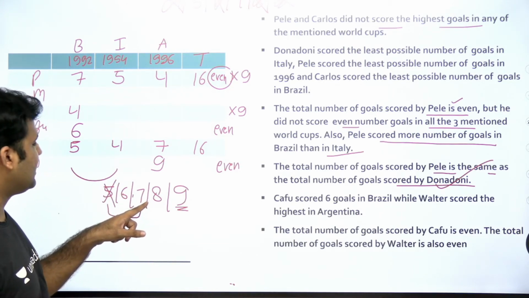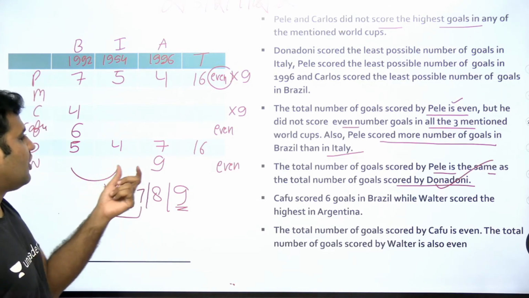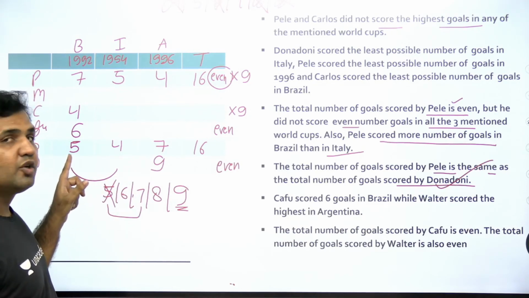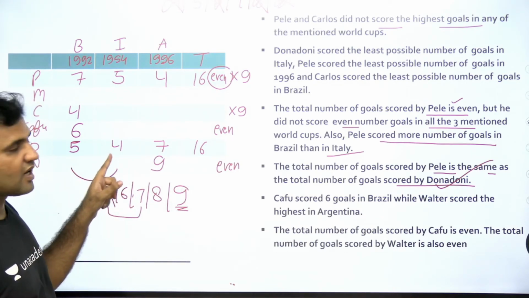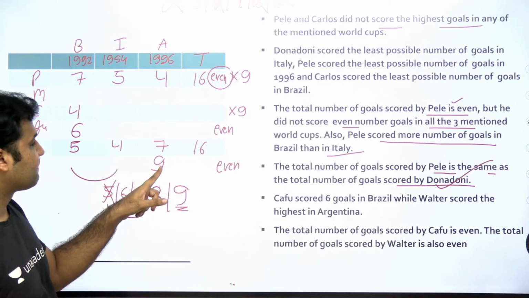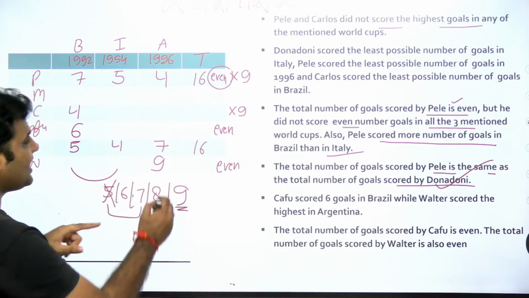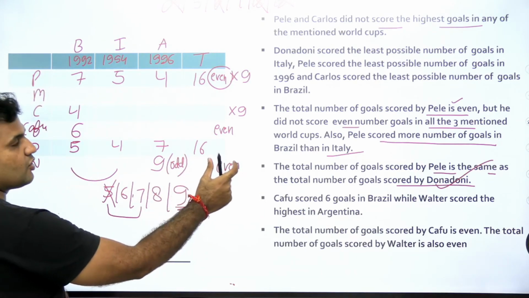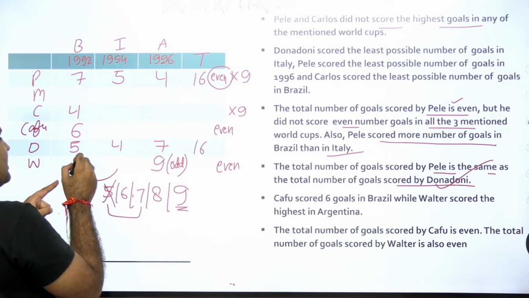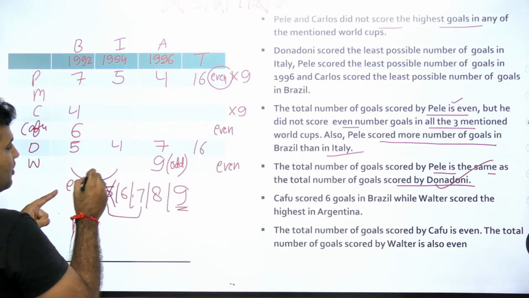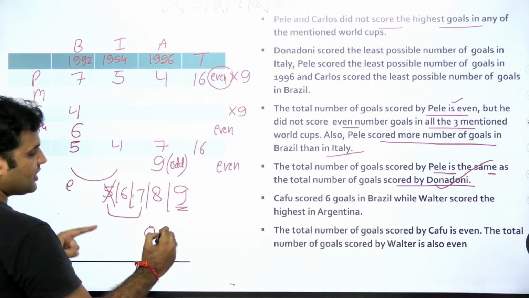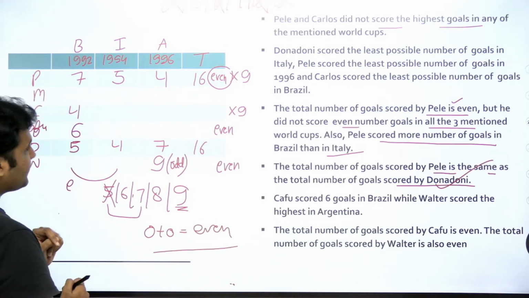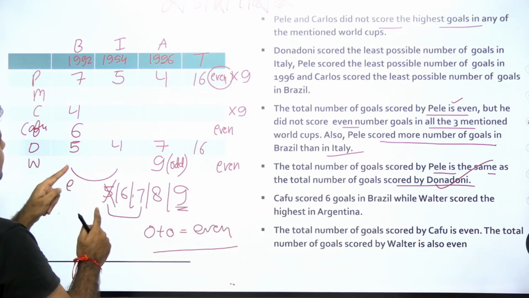Now the only possibility so that the sum of all the goals of Walter comes out to be even is that you put both of these two values to be even. 9 तो आपने already डाल दिया है यहाँ पे, right? Sorry, this is an odd number. So 9 is an odd number, guys, right? If I want the total to be even, तो मेरे को यहाँ पे एक even रखना पड़ेगा और एक odd रखना पड़ेगा, because ये odd है और odd plus odd ही आपको even देगा, right? So which value would you use here?